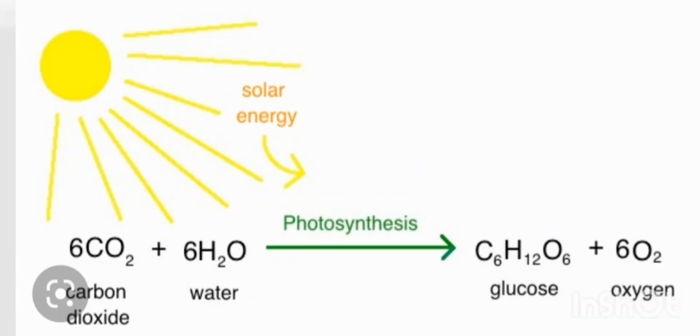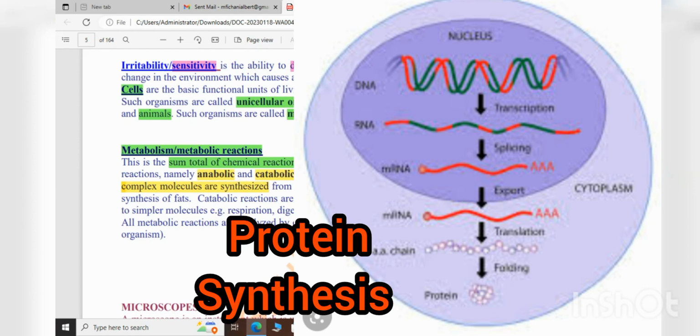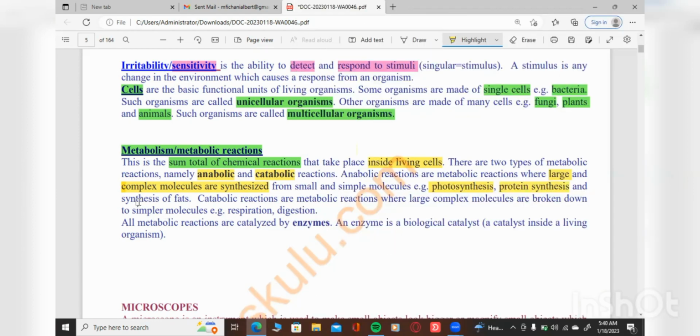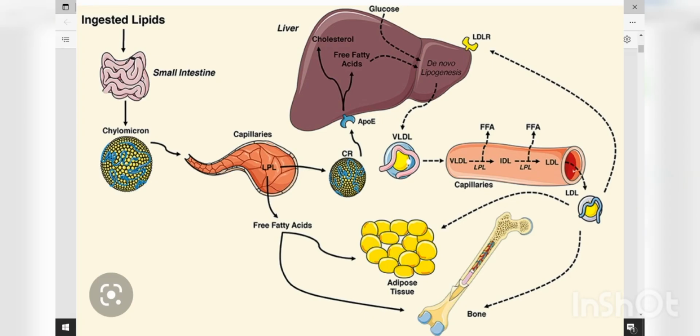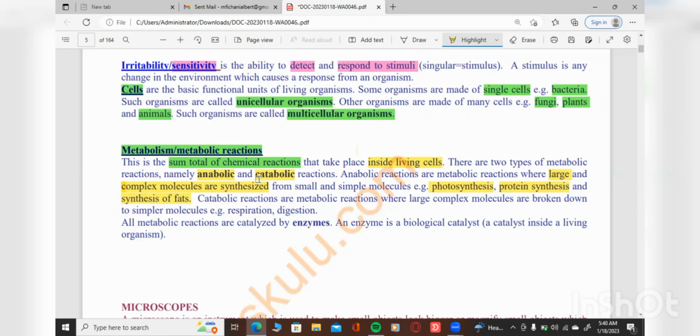For example, we can talk of photosynthesis, protein synthesis, and synthesis of fats. So all that happens through the metabolic reaction called anabolic.